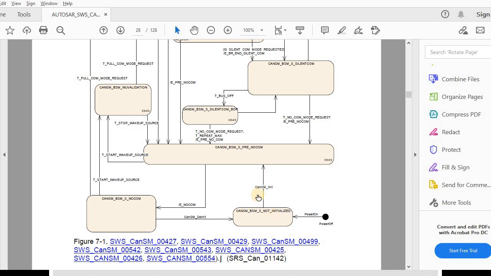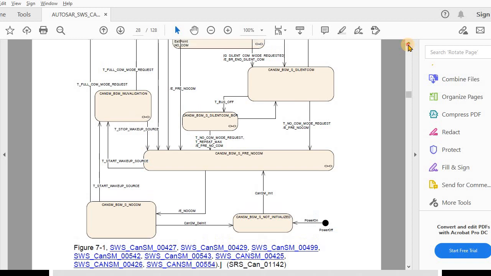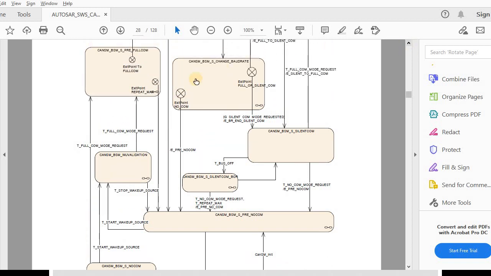After the CAN SM init API is called, it will go to pre-no com. Then once the CAN SM bus mode indication API is called, from pre-no com it will move to no com. And from no com it might go to two states: one is pre-full com and the other is wake up validation.